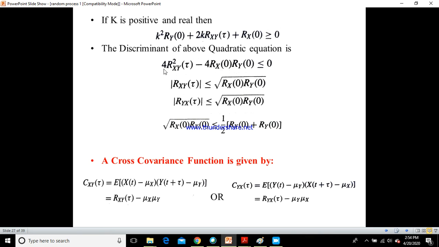If you take the square of that, it is 4 into rxy the square of tau minus 4 into a into c. So a is rx of 0, b is ry of 0, and c is rx of 0. Therefore 4 into rx of 0 into ry of 0 is less than or equal to 0. Therefore the magnitude of rxy of tau would also be less than or equal to the square root of rx of 0 into ry of 0. So you got two different expressions in terms of rxy of tau. Similarly, you can also get ry of tau to be less than or equal to the square root of rx of 0 into ry of 0.